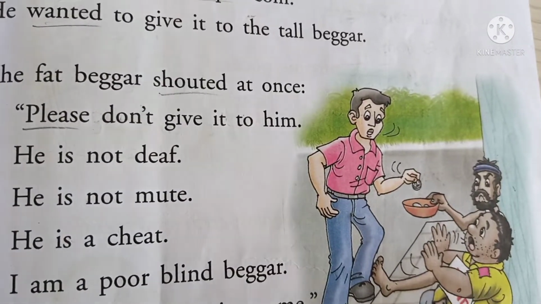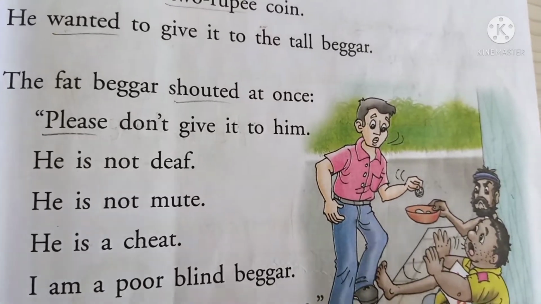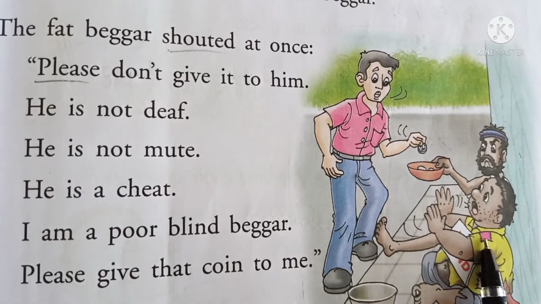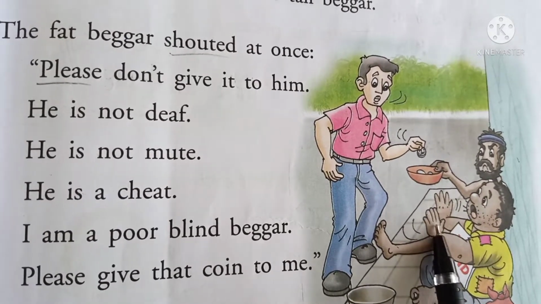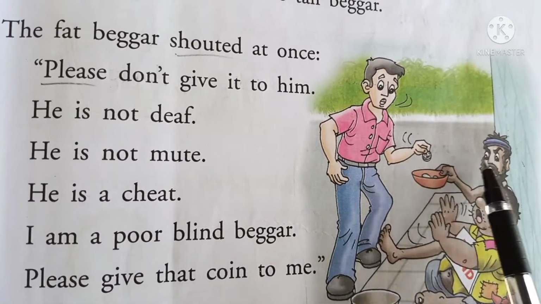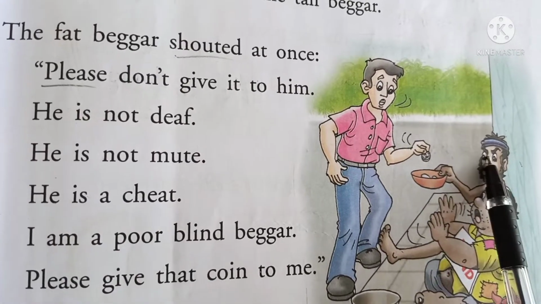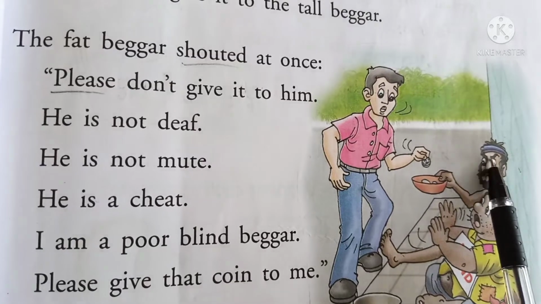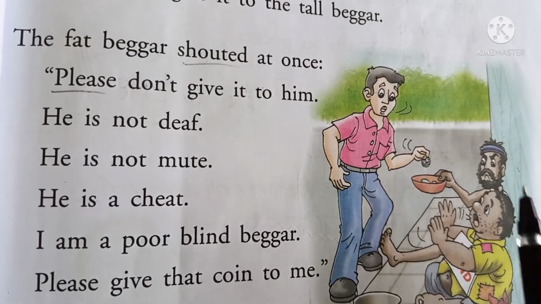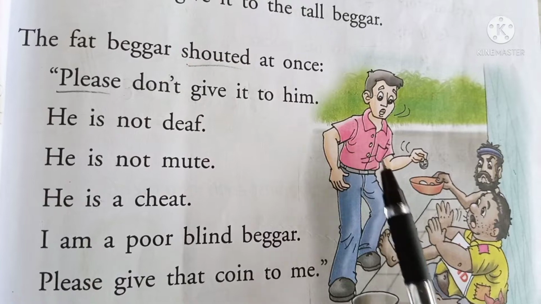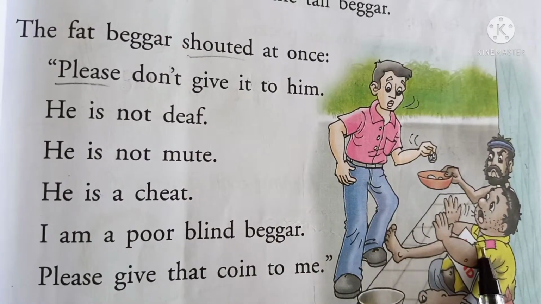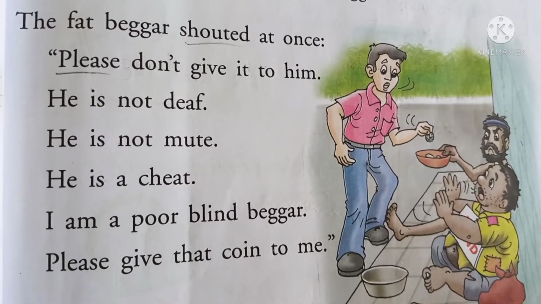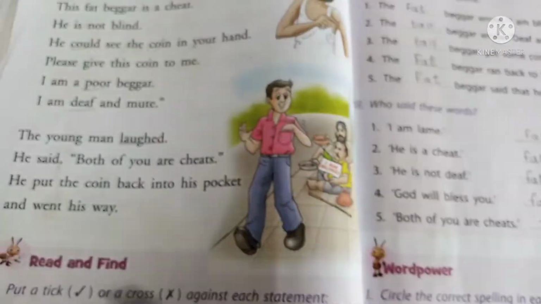The fat beggar shouted, please don't give it to him, he's not deaf, he's not mute, he's a cheat. He was saying, please don't give the 2 rupees coin to the tall beggar because he is a cheater, he is not deaf, he is not mute. And he took one cardboard and explained everything to that young man. I am a blind beggar, I am poor, I am lame, I can't walk, please give that coin to me.